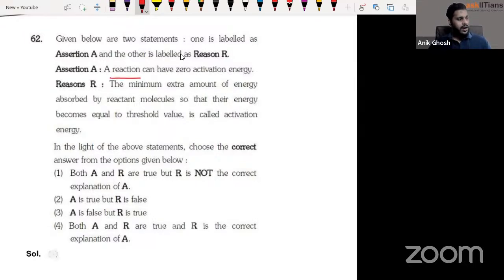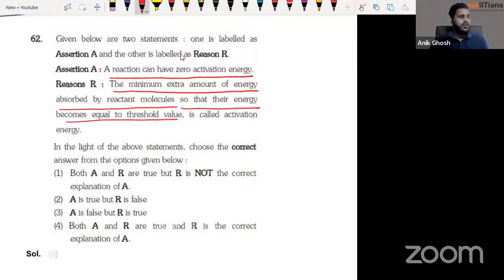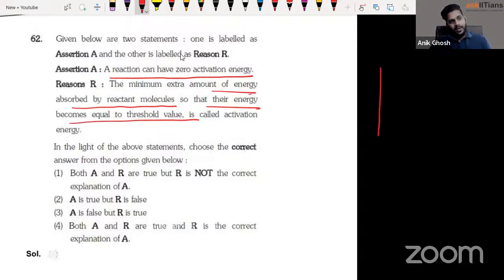Assertion reason again. A reaction can have a zero activation energy. Reason: the minimum extra amount of energy absorbed by the reactant molecules so that their energy becomes equal to the threshold value is called activation energy. One more time, the minimum extra amount of energy absorbed by a reactant molecule so that their energy becomes equal to the threshold value. That is right, isn't it? If I look into our graph, this is how it looks, right?